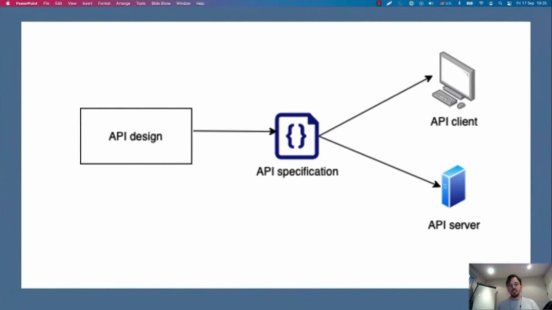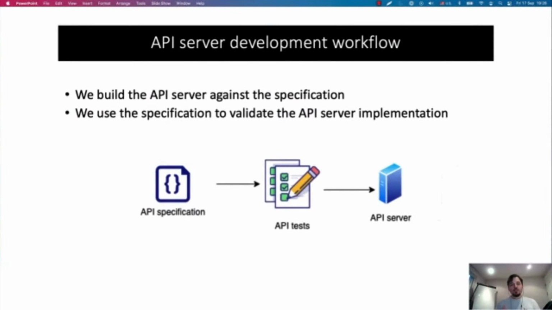You go through a design stage first. Out of this design stage, you produce an API specification, and finally, you use the specification to build your client and your server. Now, let's delve into each of these workflows in more detail.